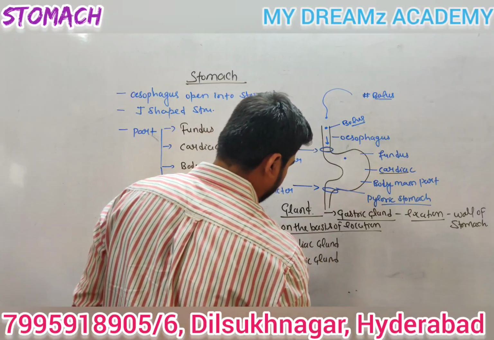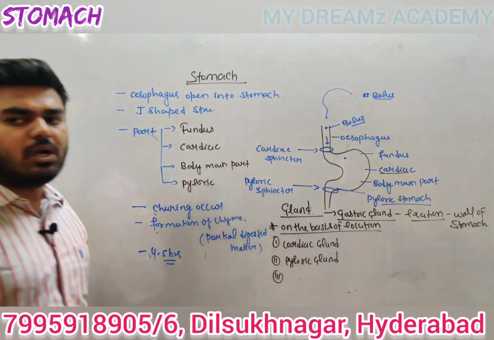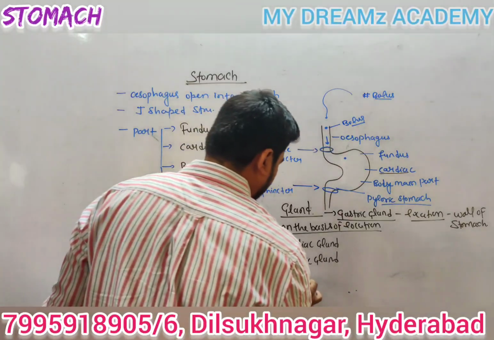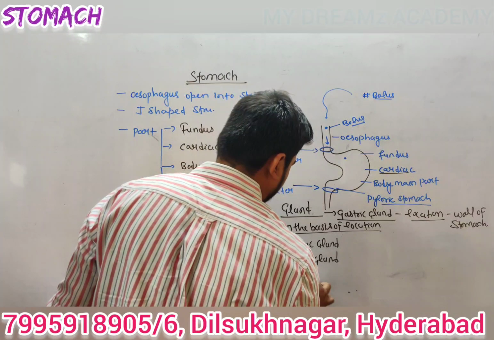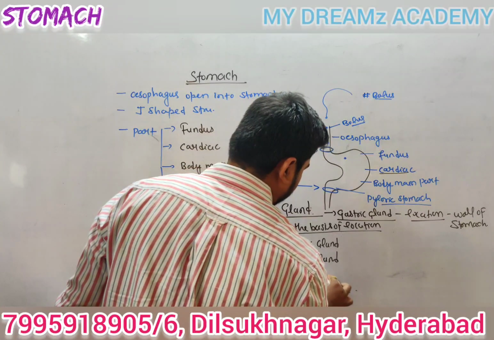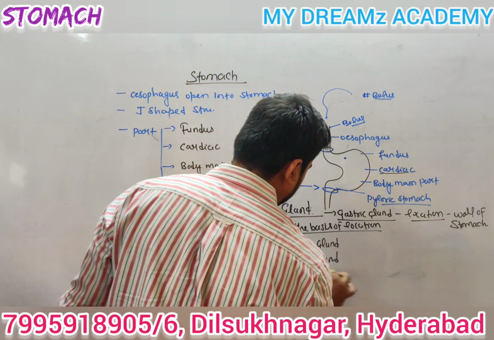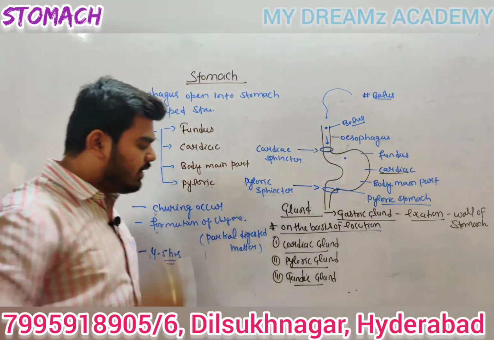And the last and most important, the third one, is located in the fundus. So this is known as the fundic gland. So there are 3 types of gland on the basis of location.